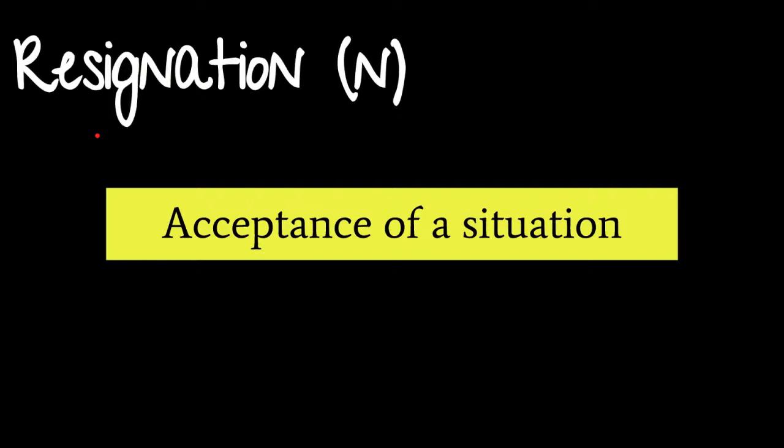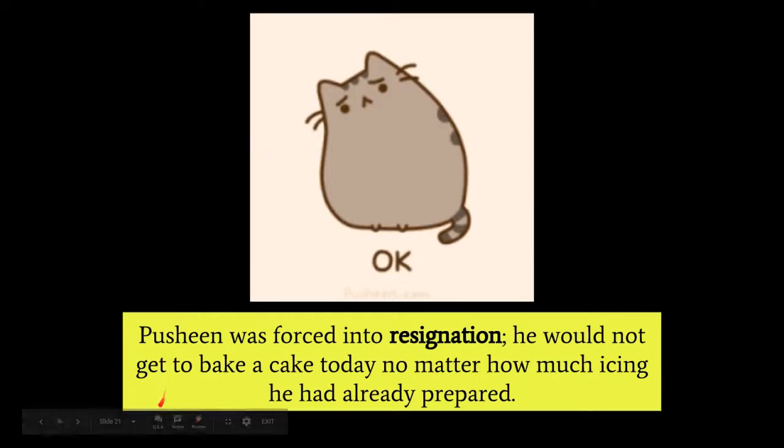All right, next word is resignation, noun, acceptance of a situation, and it is a noun, so let's take a look at it. Pusheen was forced into resignation, so it's a thing. He would not get to bake a cake today, no matter how much icing he had already prepared. Poor Pusheen. He knows true pain and suffering. So resignation is the noun. If you want to turn it into a verb, it's resign. So Pusheen was resigned to not bake the cake, was forced into resignation. All right, so you have the verb form and the noun form.